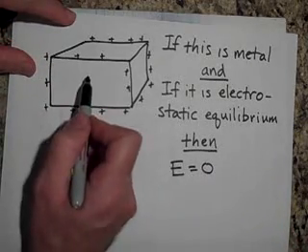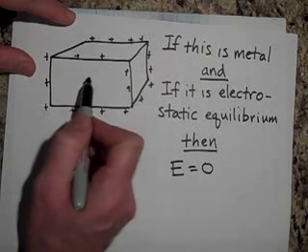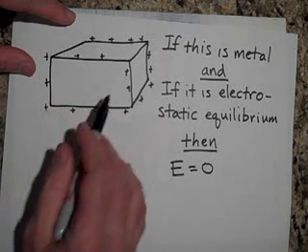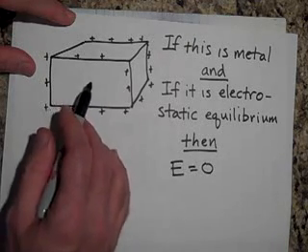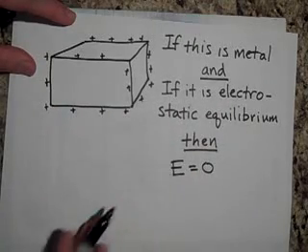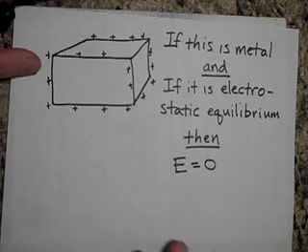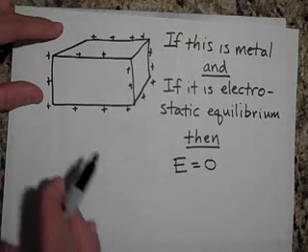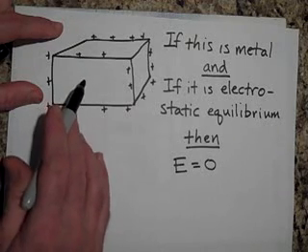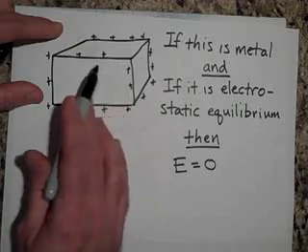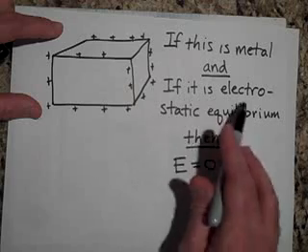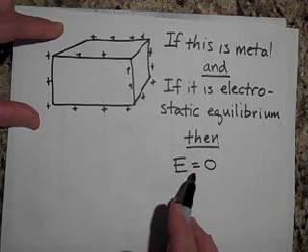If there was a field inside of it, there's charges in there that are free to roam, and so they will. If there is a field in there, the charges will move, because that's what moves charges. What moves charges? Electric field. So if you look at a metal and you see all the charges stationary, you go, hey, there must not be a field in there anymore. What will happen is if you put a field in there, the charges will move around until there's no more field in there. So if this is a metal in electrostatic equilibrium, then E equals 0,